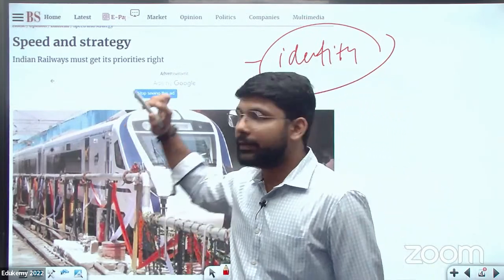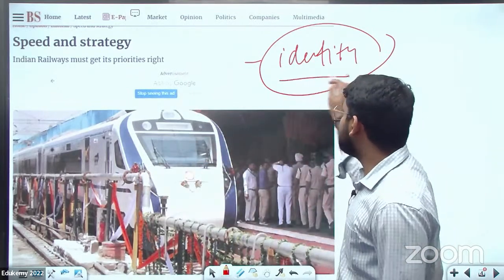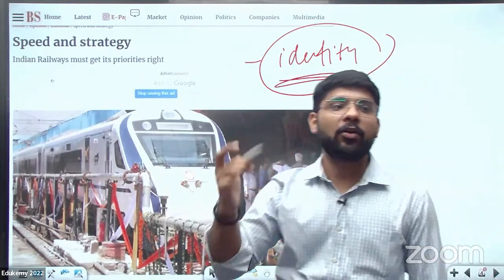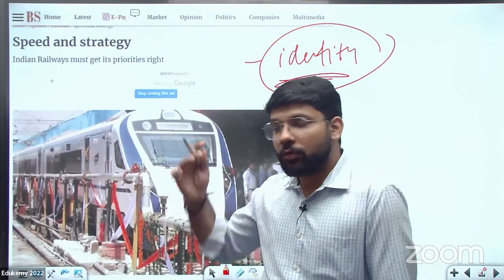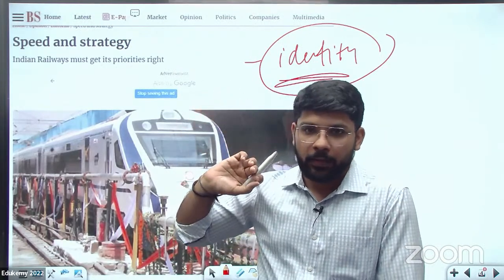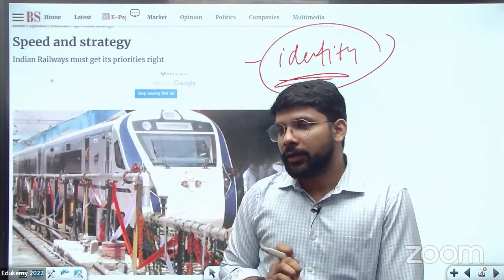If there is a question related to the Indian Railway in the mains, and you are not able to answer the topic, it means there is a lack of understanding of the topic, or you are reading the topic but you are not able to give the answer. So after the test, you will realize this is a thing you need to pick up from the newspaper.